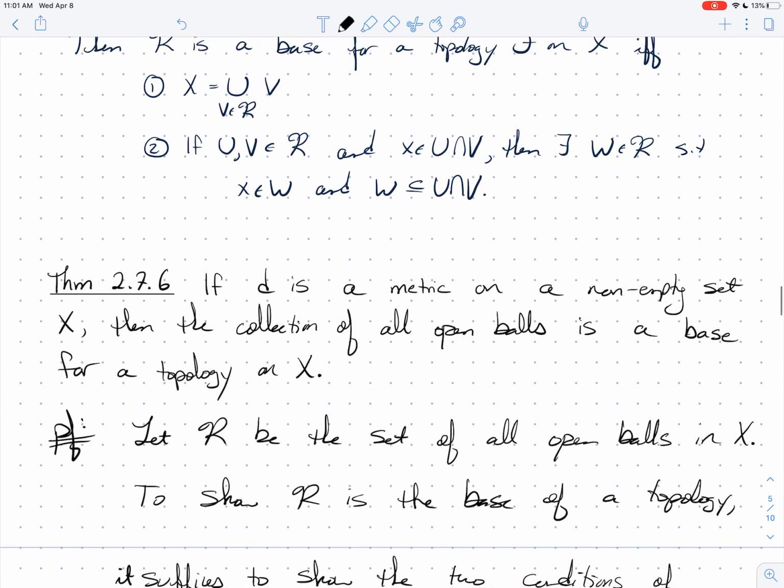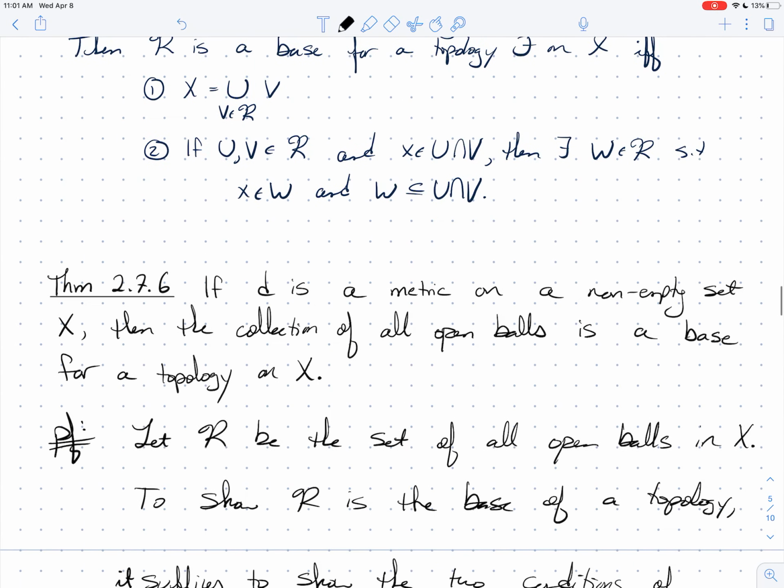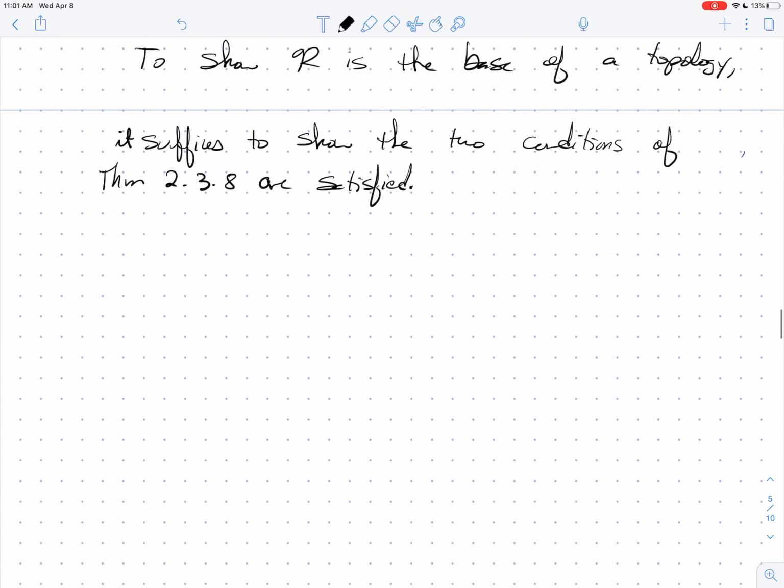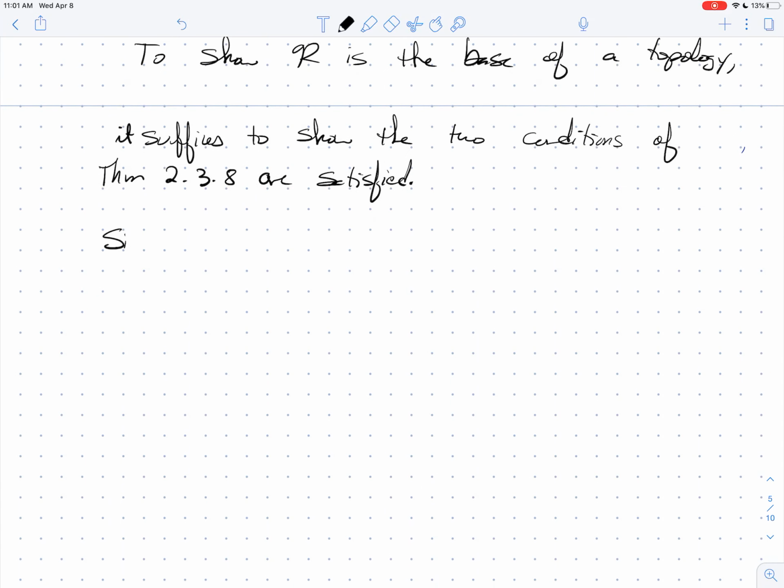Okay, so first off, we have to show that I can write my entire set X as a union of these open balls. Here's what we're going to do. We're going to point out that for every point X in our set X, X belongs to the open ball of radius, I'll just say 1. Please realize I could change the radius to whatever I want. X is always in the open ball of radius 1. And by the way, this open ball is in R.